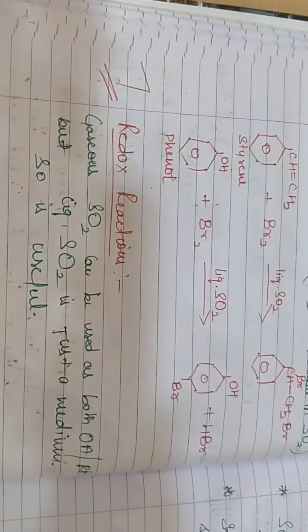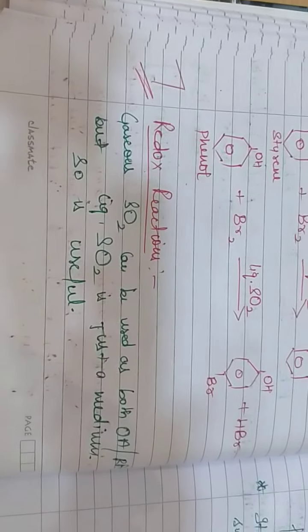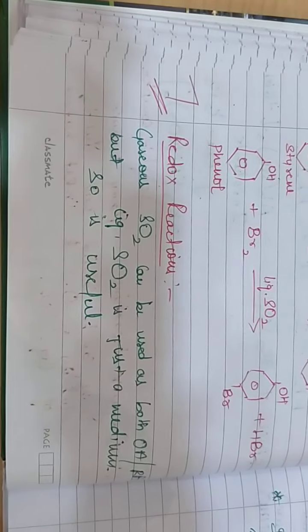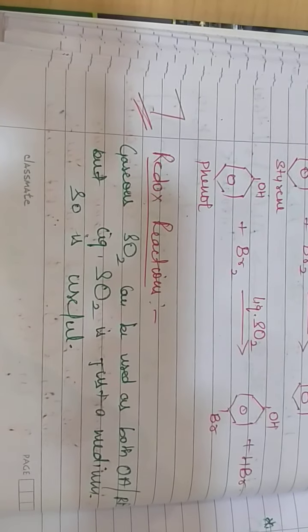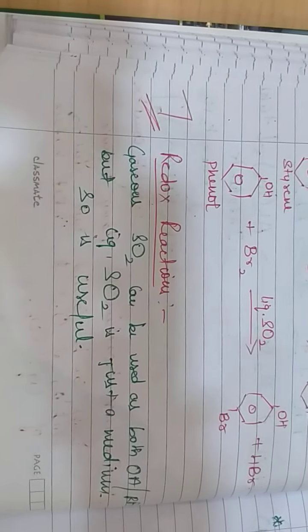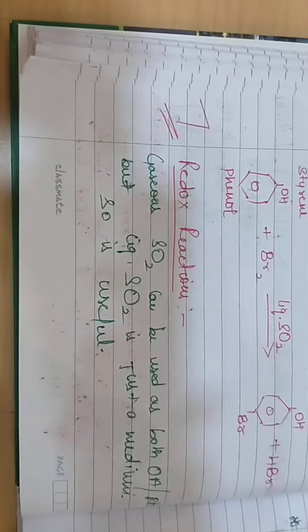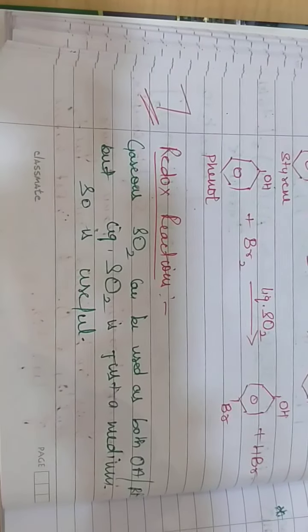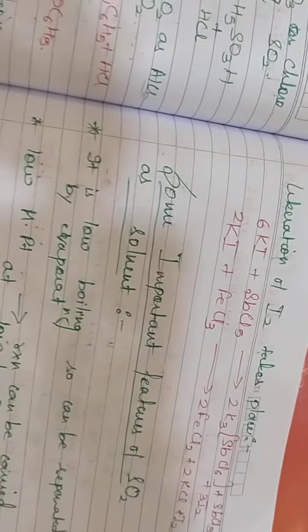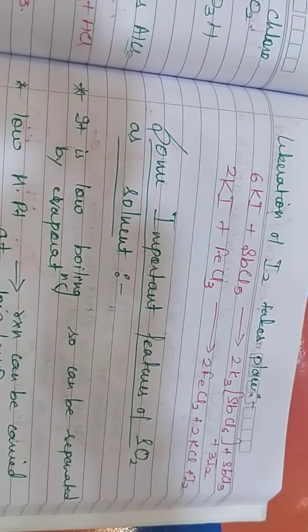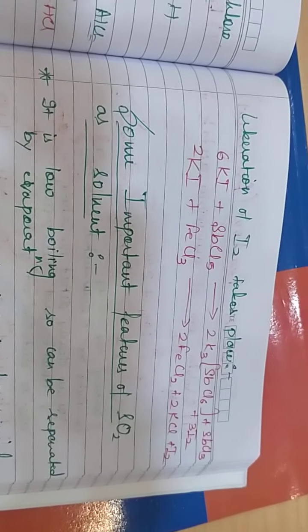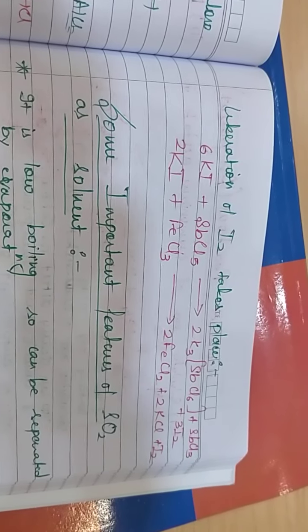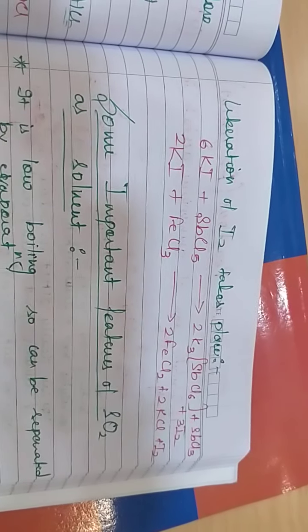Next category is the redox reactions. Gaseous SO2 can be used as both oxidizing and reducing agent, but liquid sulfur dioxide is just a medium. It doesn't react with the different compounds at all. It is just acting as a solvent. Further, based upon the redox reaction category, liberation of I2 can be achieved out of these two reactions. These are the examples of redox reactions.